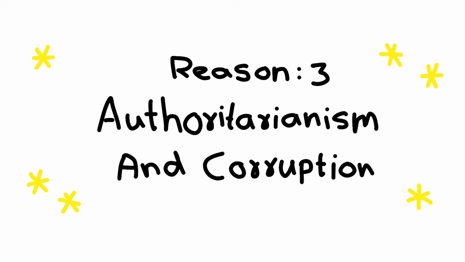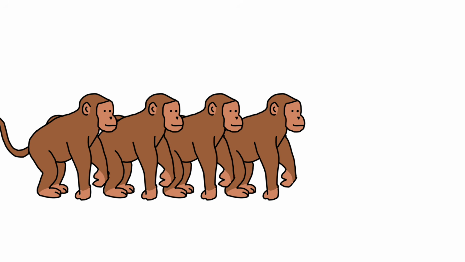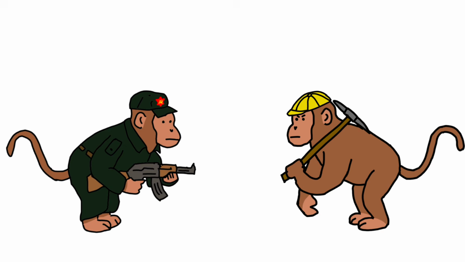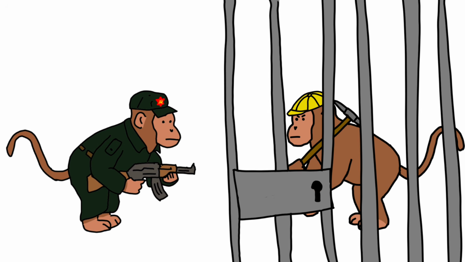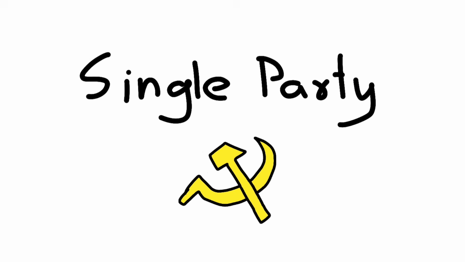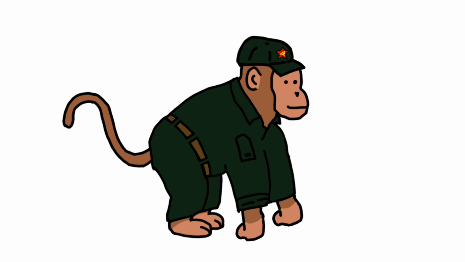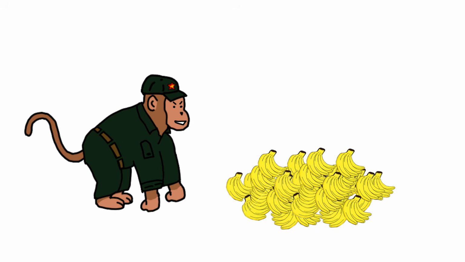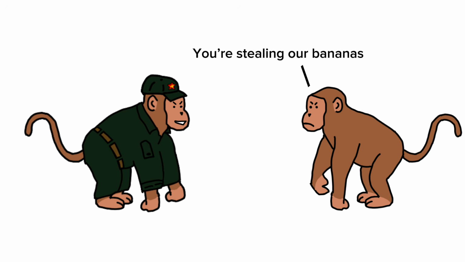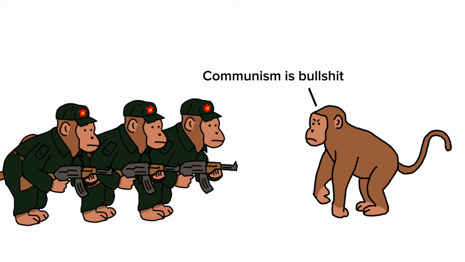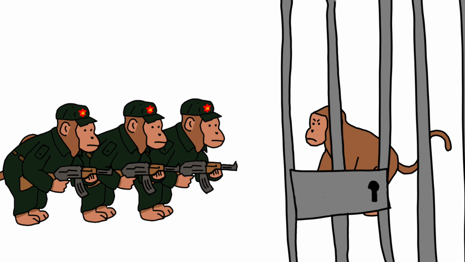And reason number 3. Authoritarianism and corruption. The more monkeys became lazy, the government had no other option but to assign soldiers to control the monkeys. The soldiers made monkeys work hard, and if monkeys refused to work, they would punish the monkeys. The government was a single party, and all the resources were controlled by the communist leaders. So slowly the leaders started to misuse their power. They kept most of the bananas for themselves, and if a monkey questioned them, they used the force to silence them. If the monkeys didn't follow their ideology, they punished them and forced the monkeys to follow.